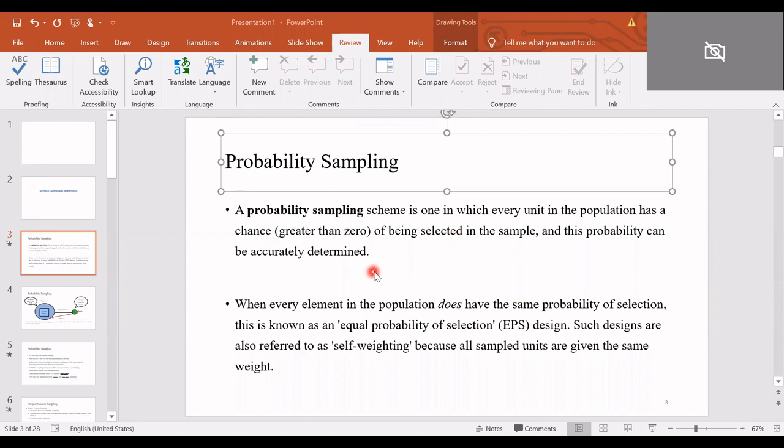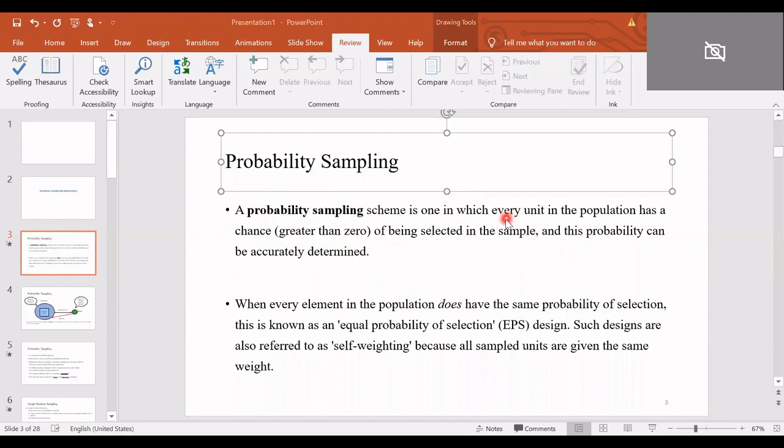As we have already heard this term probability, from when you were in class 10th or in previous lectures, you have heard what the meaning of the term probability is. So probability means the possibility of something to happen. So now the question is, what do you understand by probability sampling? The probability sampling scheme is one in which every unit in the population has a chance greater than zero of being selected in the sample, and this probability can be accurately defined.